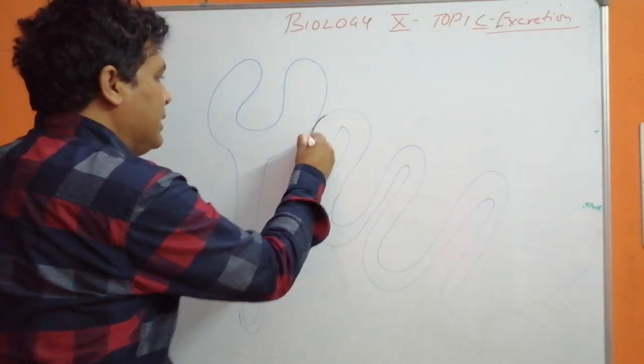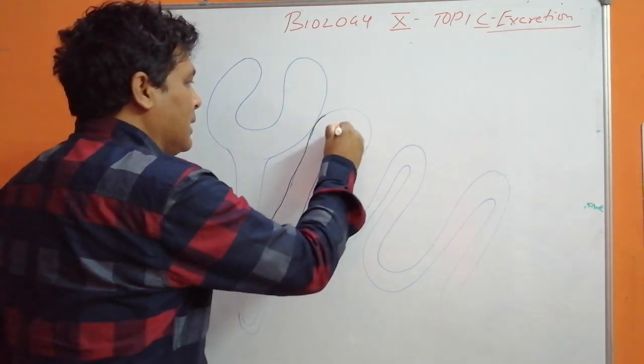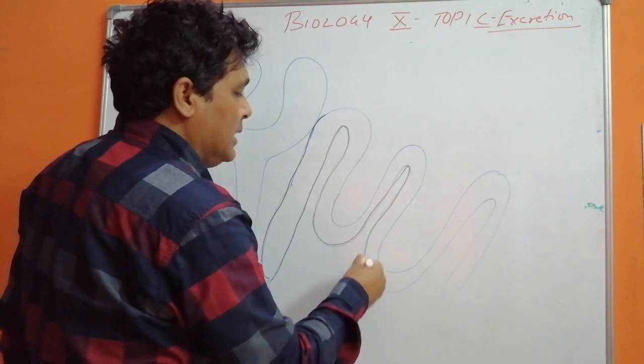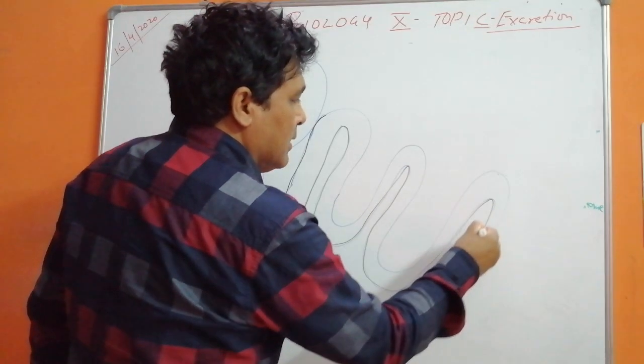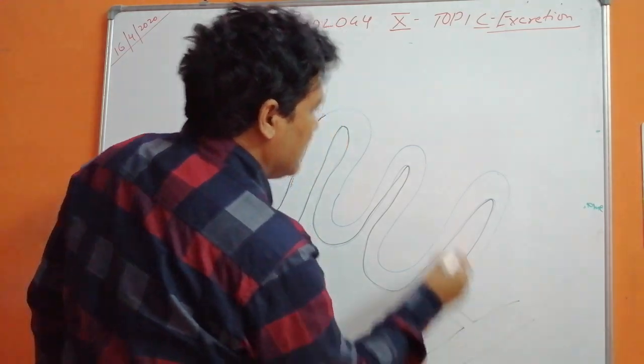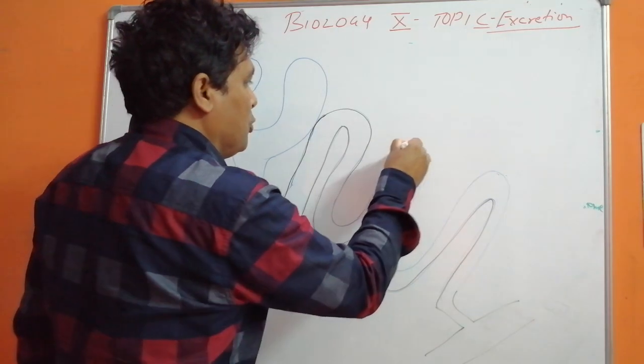Now I will be drawing it with the help of different colors so that the marking is clear. As you see, this is the tube.